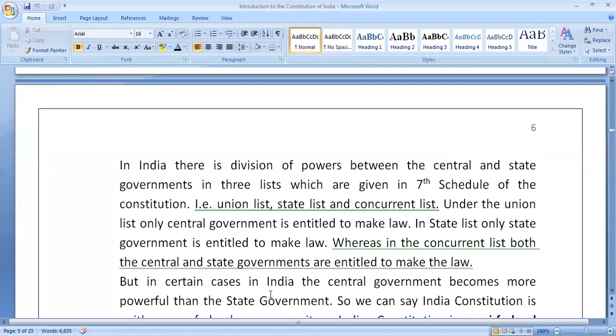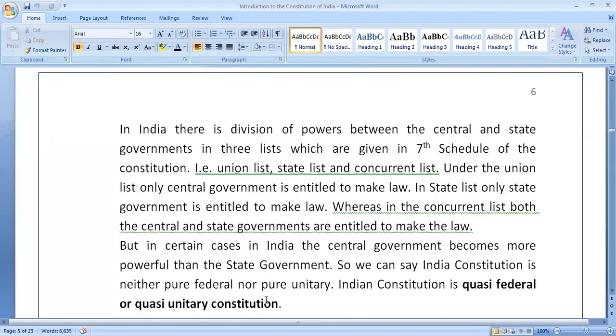And when the normal classification of division of power between the central and state government becomes suspended, at that time the central government becomes more powerful and it takes the form of unitary constitution. So what is right to say about the Indian constitution, whether it is the federal constitution or the unitary constitution?